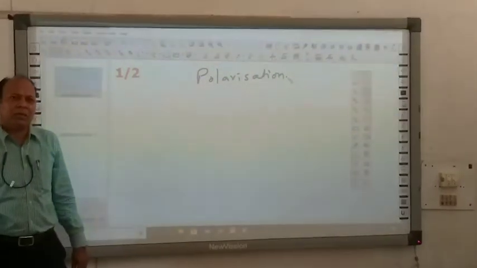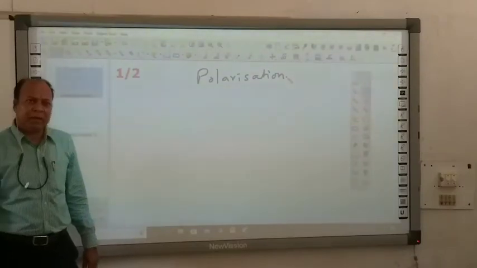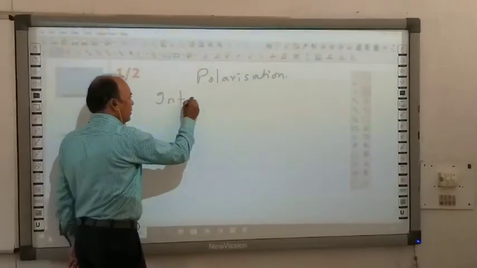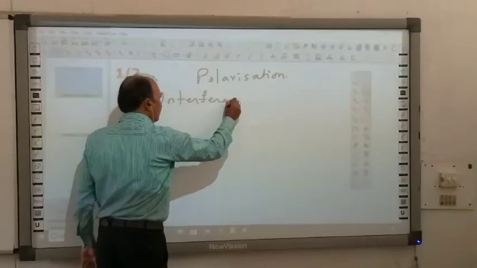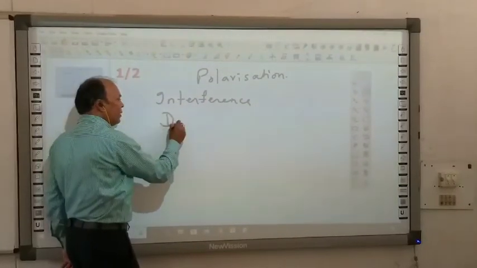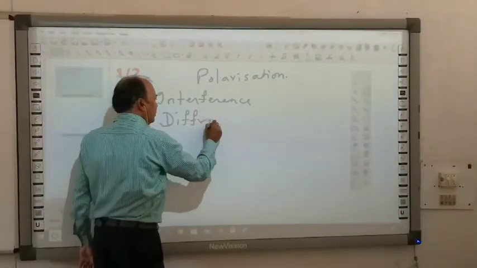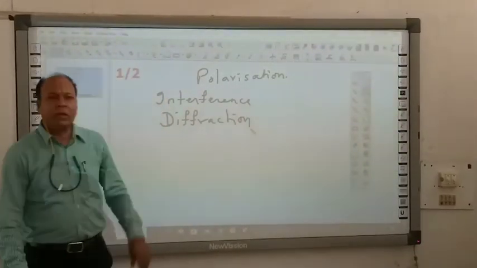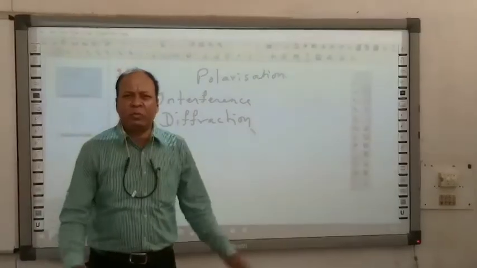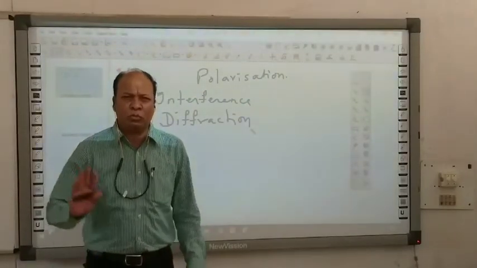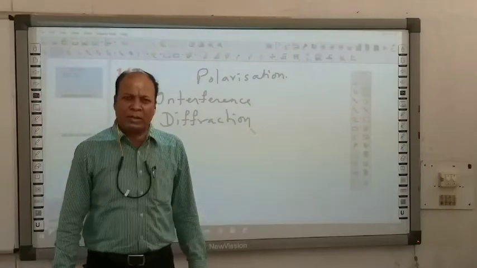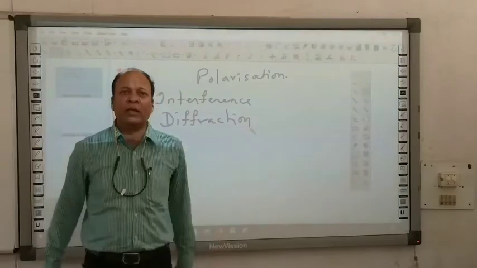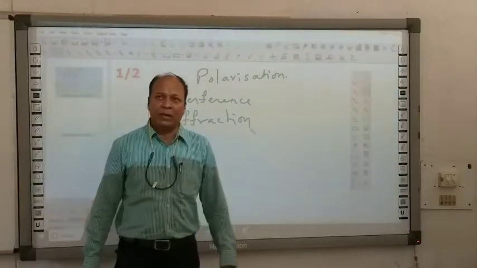You have already studied about wave optics. In wave optics you have studied about two phenomena: interference and diffraction. In both phenomena, you have studied that whenever two waves or parts of a wave are superimposed, some new phenomenon occurs, that may be a change in colors or intensities of light. But you have not studied about the nature of light.